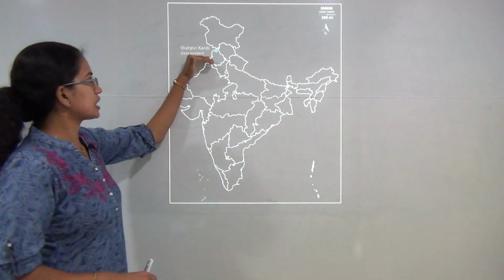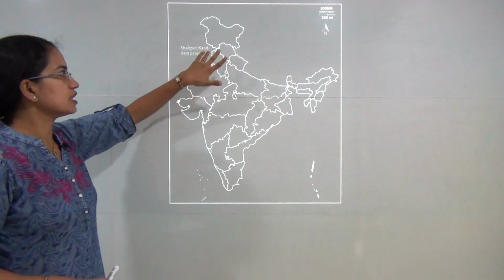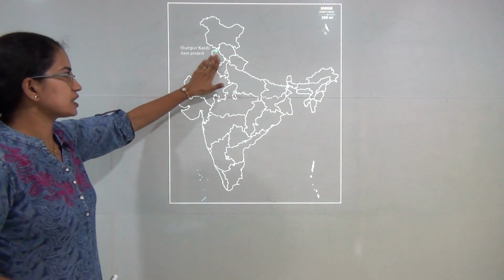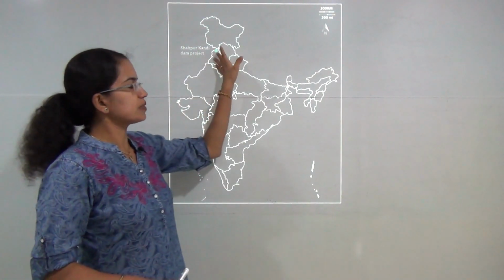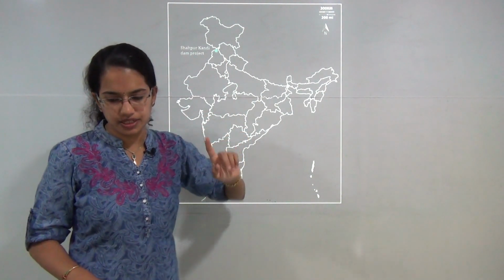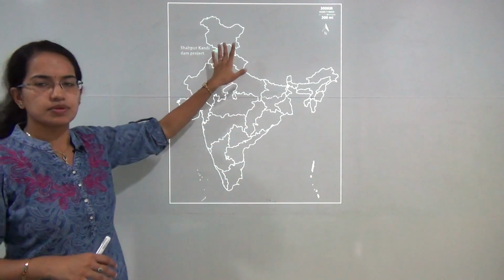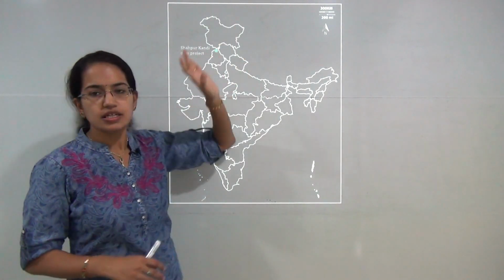The first location is the Shahpur Kandi Dam project, located in Gurdaspur in Punjab. This project was in the news because of the Indus Water Treaty Agreement, and it helped India to get waters for irrigation purposes in the areas of Punjab and Kashmir.